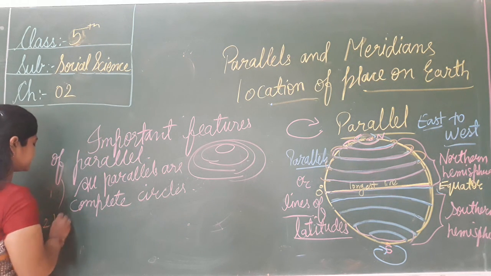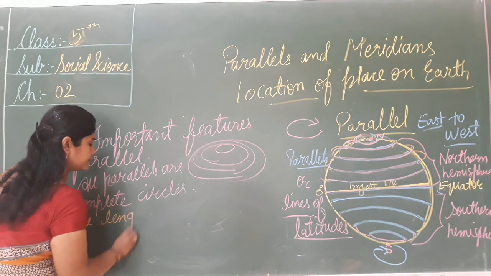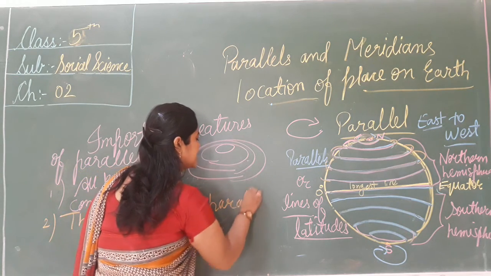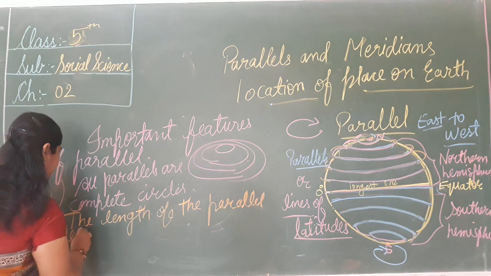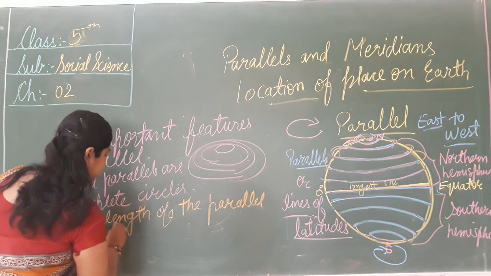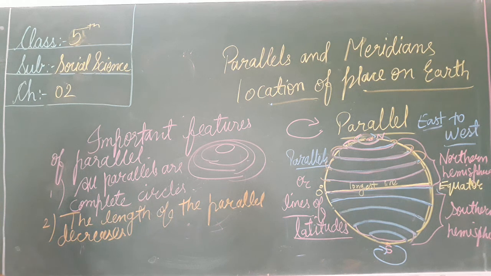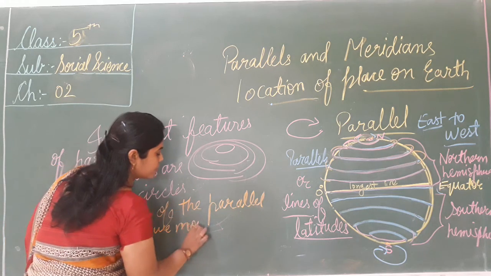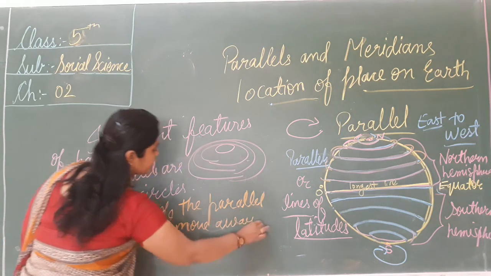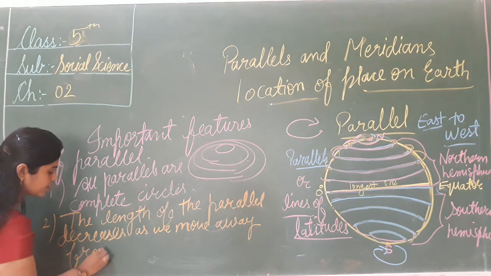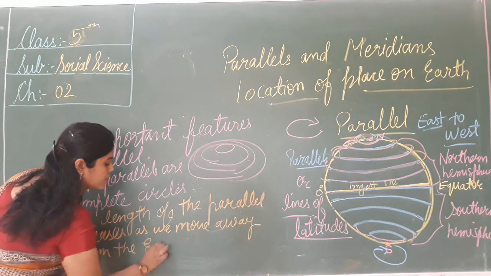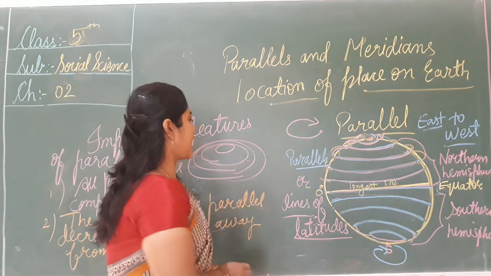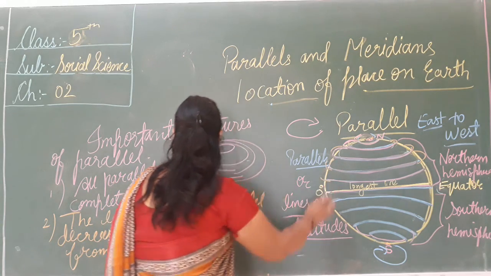Now the second one is the length of the parallel. The length of the parallel decreases as we move away from the equator. So what is the next feature? That is, these circles, the lines, the length of the parallels decreases.